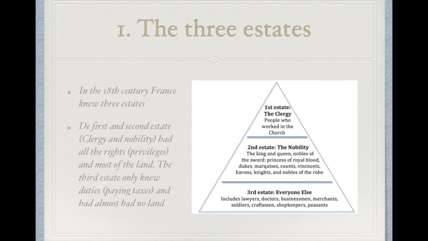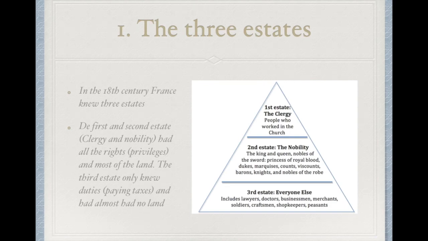So the third estate only knew duties. They only had to pay and had almost no land, so they had nothing to say. They had no power. They had to pay all the taxes, but weren't able to say anything about how the country was governed, and they didn't have any rights. And they could never go to the second layer because they were the third layer, and the layer you were born in is the layer you would stay in.